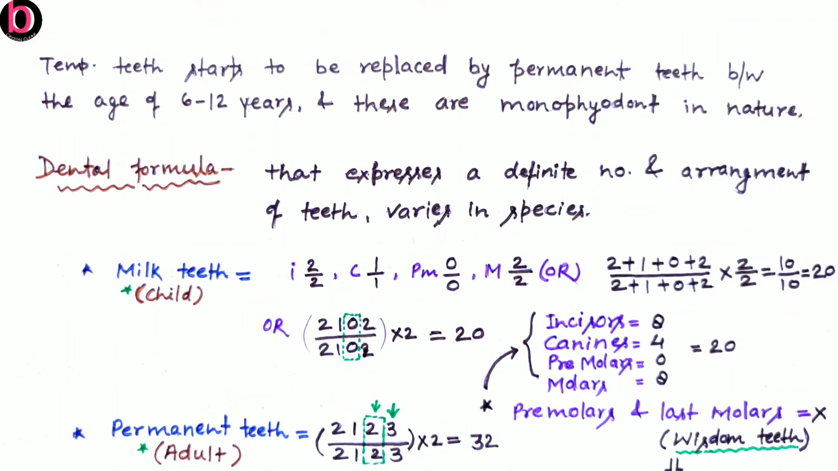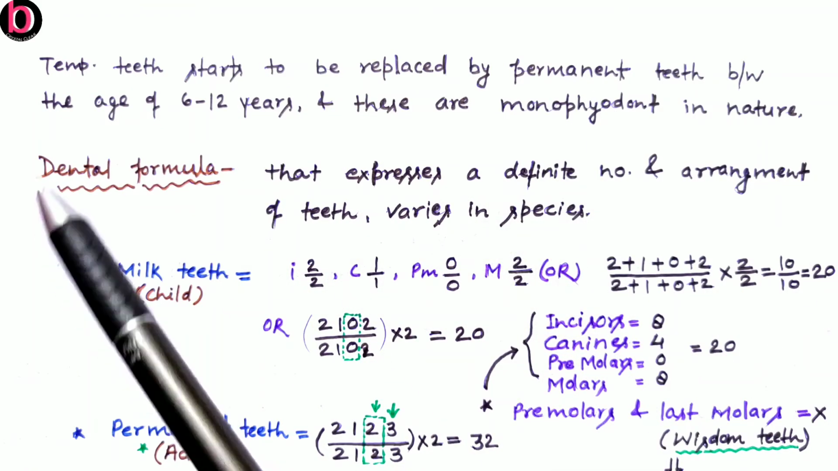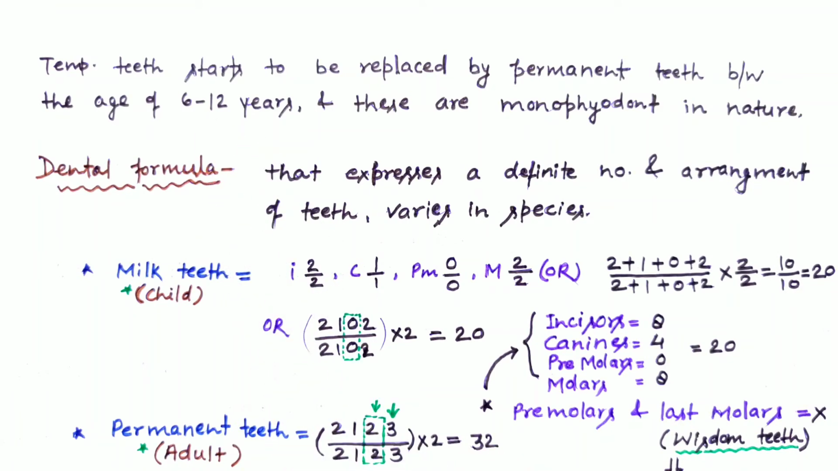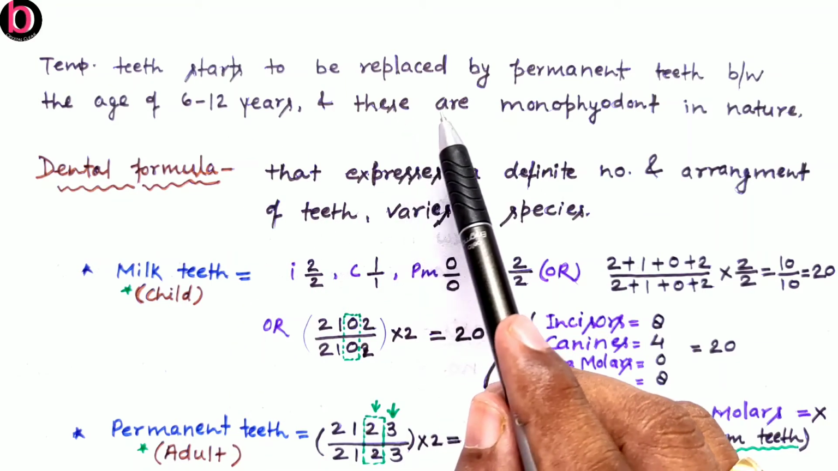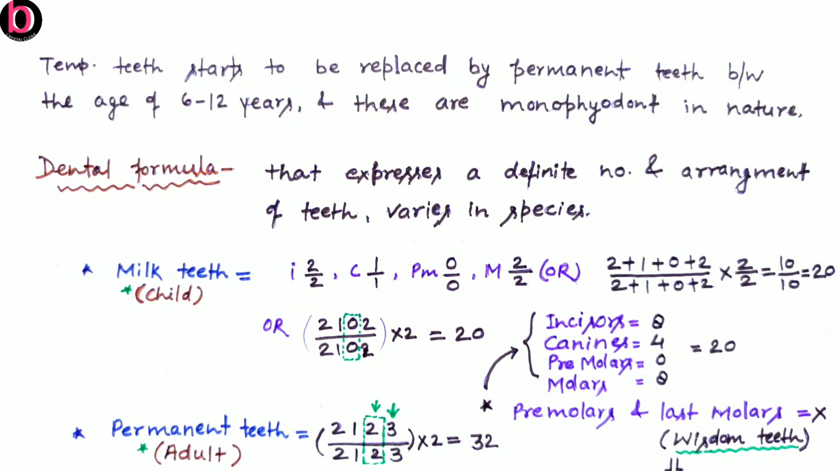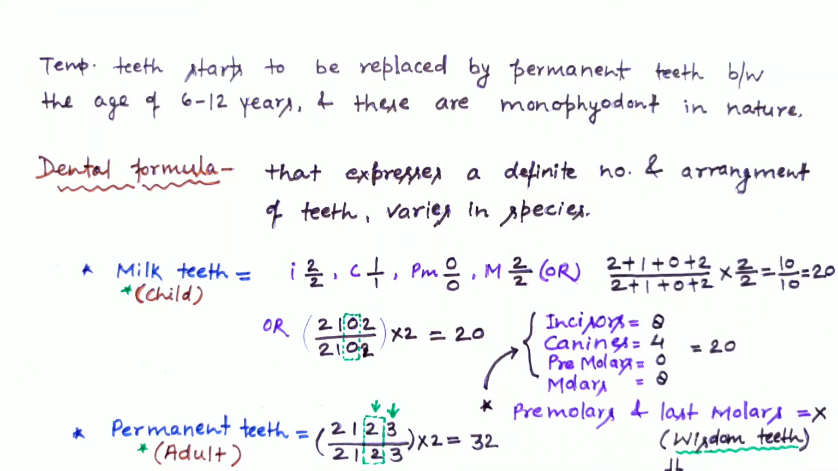As we discussed, temporary teeth start to be replaced by permanent teeth, and this occurs between the ages of 6 and 12 years. This starts by the age of 6 years and the process may be completed up to the 12th year. So all these teeth which come after the falling of primary, temporary or deciduous teeth are monophyodont in nature, meaning they originate only once in the life cycle.